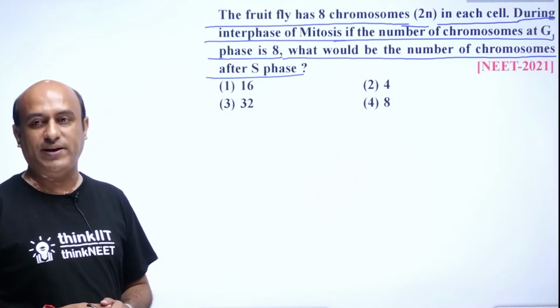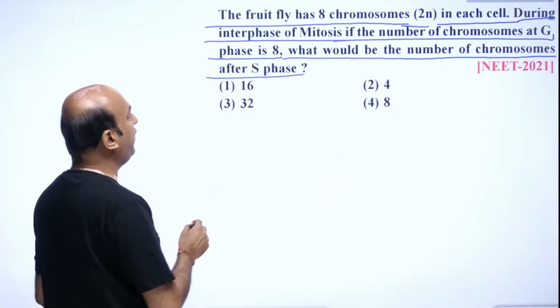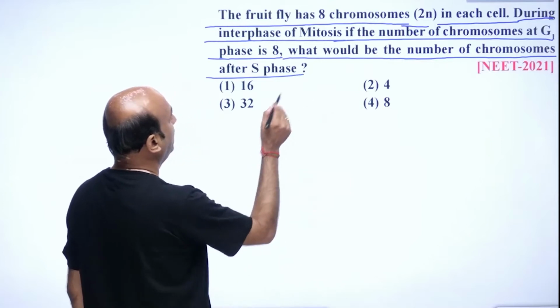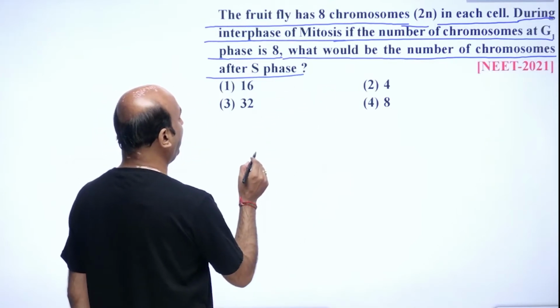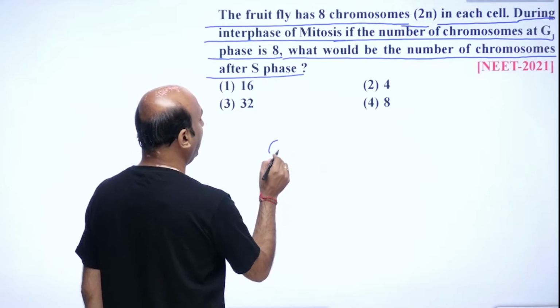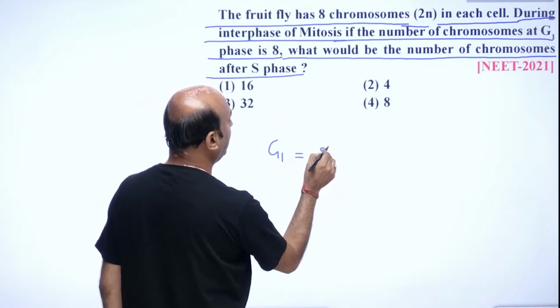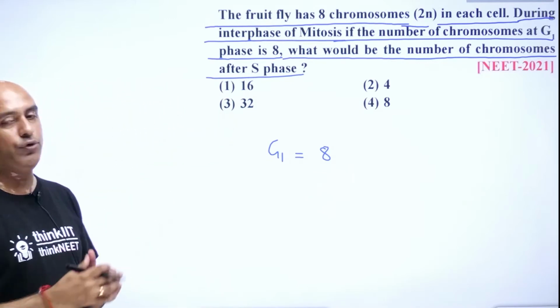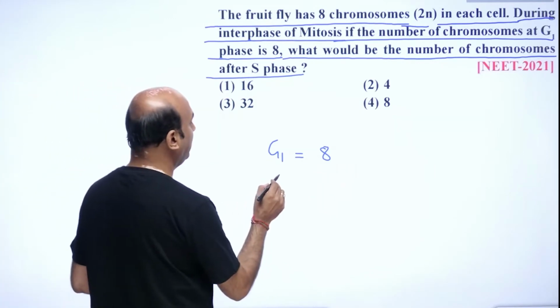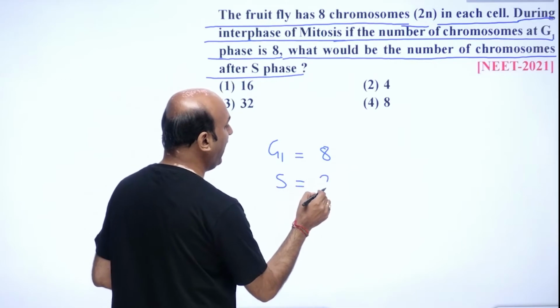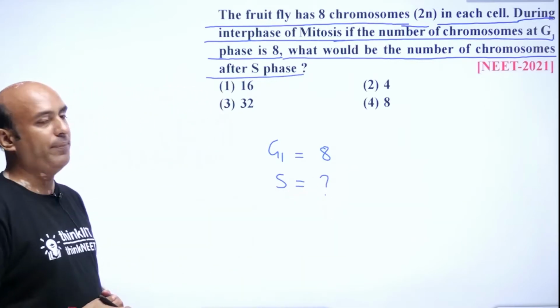So student, which option here is the correct one? Now student, if we are talking about mitosis, in G1 phase the number of chromosomes is 8. Now, what would be the number of chromosomes at S phase?